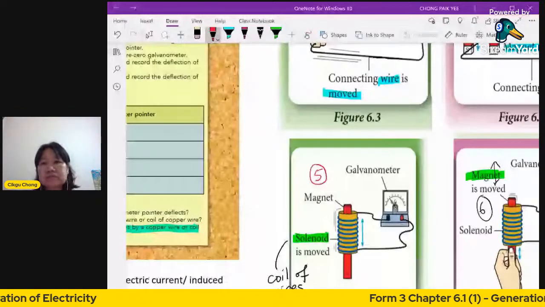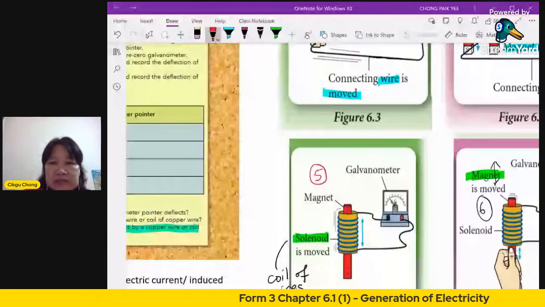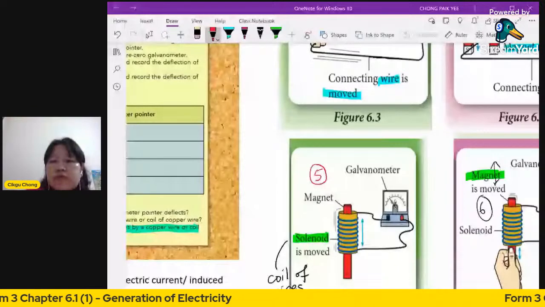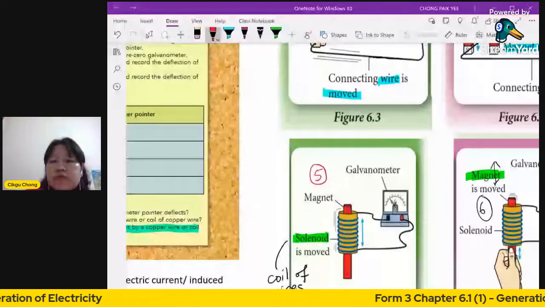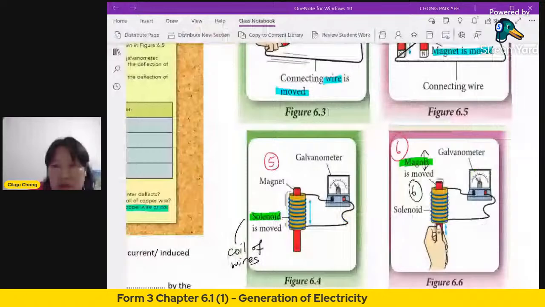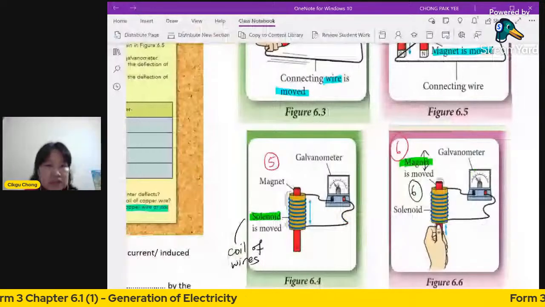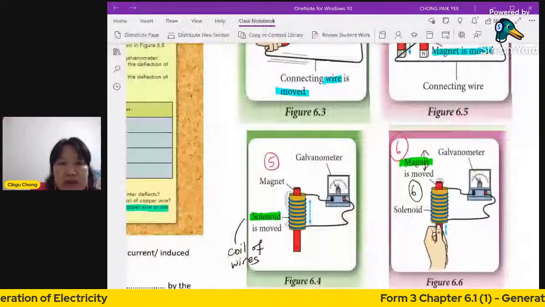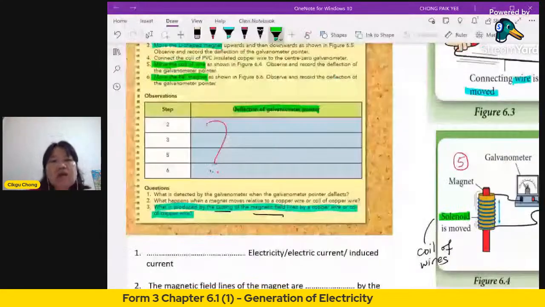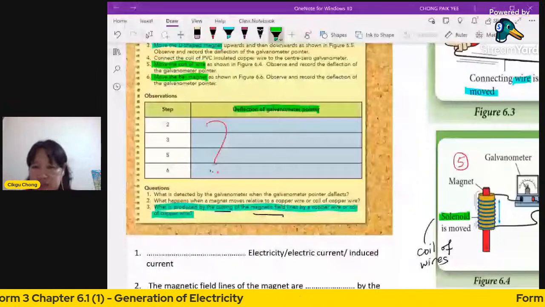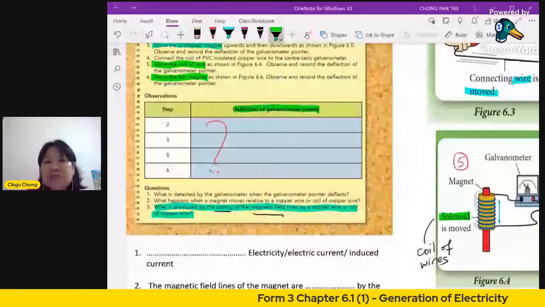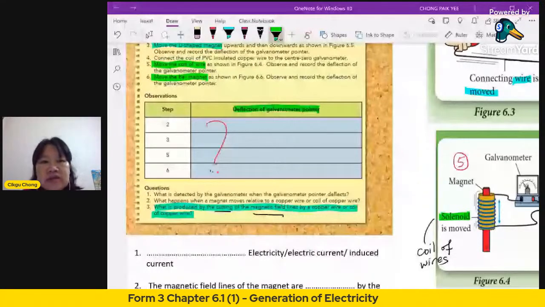Now step number 6, same thing, you use a solenoid as well, but now you don't move your solenoid, you move the magnet. The magnet is moved. So tell me, what should you write here? For all this deflection, don't talk about other things, you just want the deflection. Will there be deflection or no deflection? There are many ways of writing this answer. Can I have some response in your chat? Please try to give me some answer here. What are you going to write here? Deflection of galvanometer pointer.